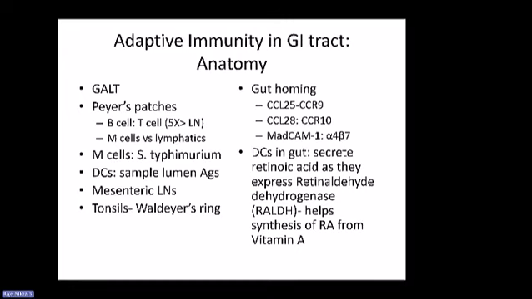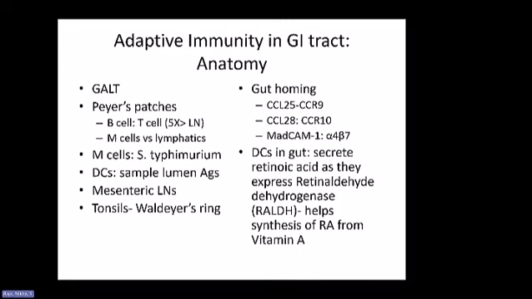If they are CD8 cytotoxic cells, they'll make CTLs that are effector cells, or B cells will make plasma cells. And the important feature of these cells is that they home to the gut again. So they are produced in the regional lymph nodes, such as mesenteric lymph nodes. They can get released into the blood circulation, but they're going to come back to the GI tract itself.